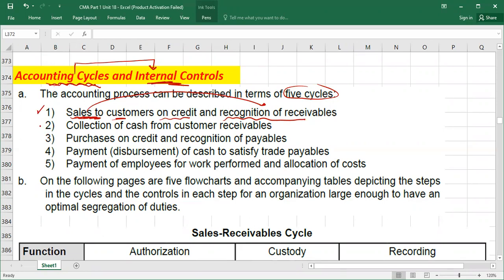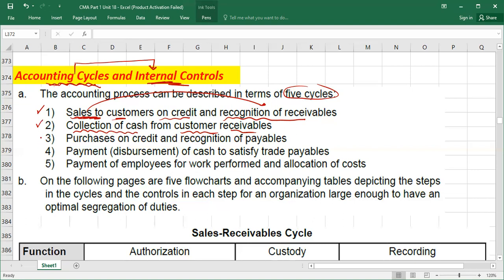Then we have a second cycle, which is called collection of cash from customers' receivable. When we sell goods to the customer, in future we will collect the money from the customer. So there is also a cycle for cash collection. That is why the second cycle is also called the cash collection cycle.